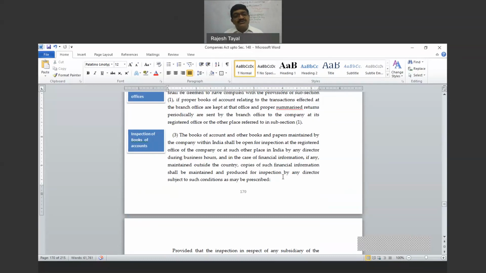So where the branch is outside India and the books of account are maintained at the branch, and some director in India wants information about the transactions recorded therein, then the information should be called from the branch office situated outside India, and that should also be made available in India.